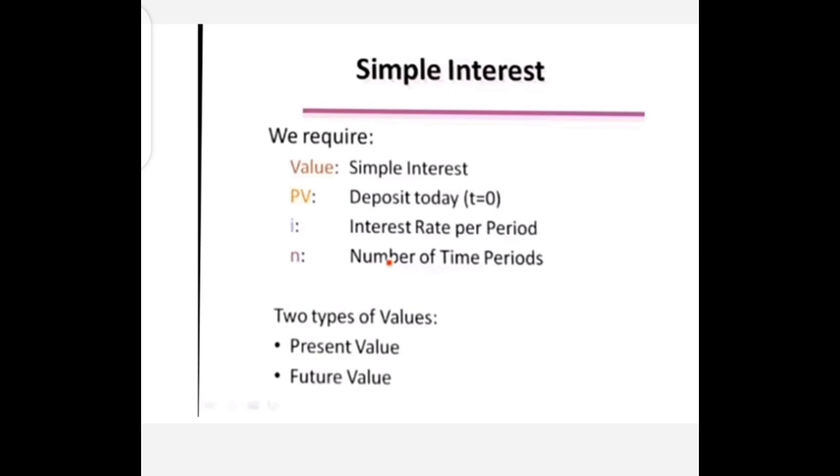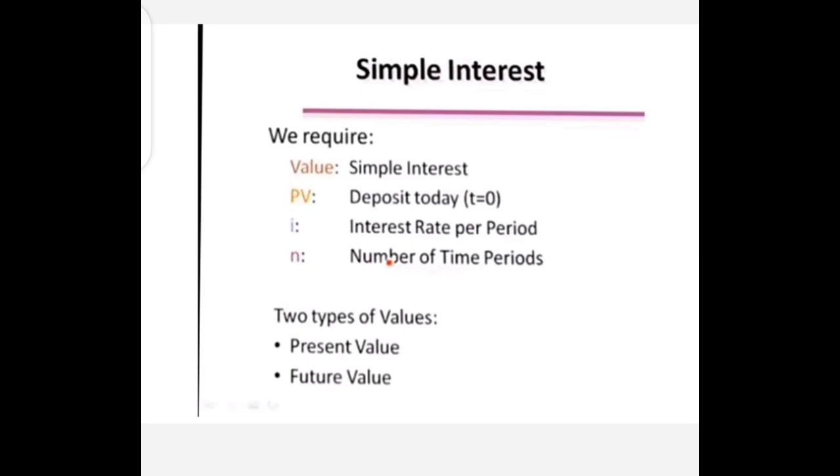If we deposit the amount after 1 year, then T is equal to 1. If we deposit after 2 years, then T becomes 2. If we deposit after 3 years, then T becomes 3. And I represents the interest rate per period and n represents the number of time periods. So there exist two types of values, present value and future value.